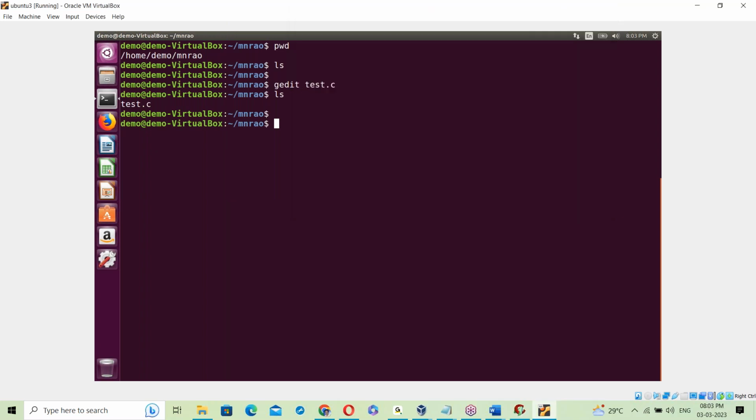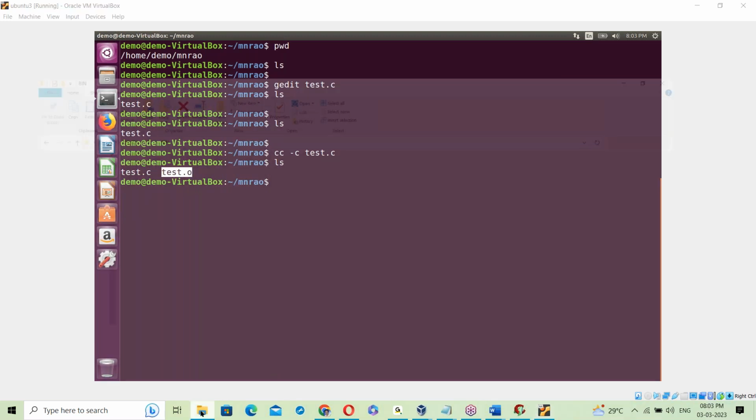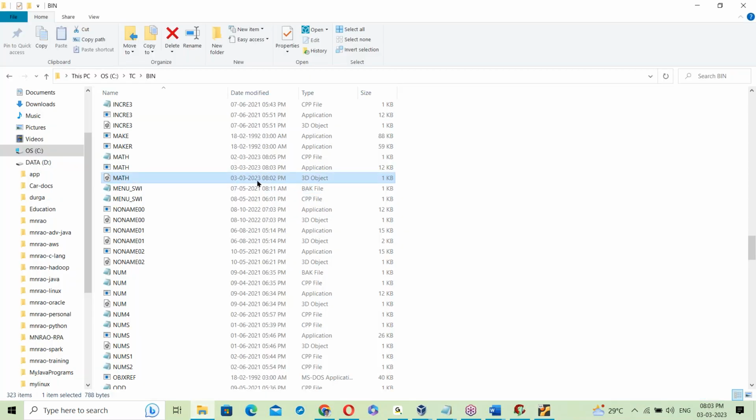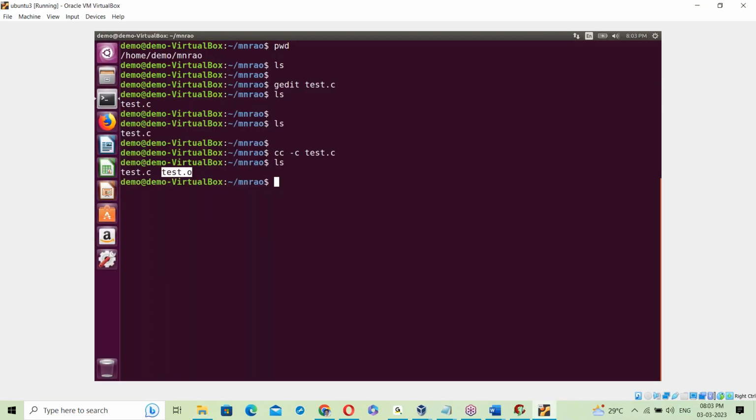But when it comes to Linux, you have to do everything manually. Manual compilation. How to compile? cc means C language compiler. Hyphen c means the compile-only option. test.c compiled, no error. A test.o file is generated, right? What is this .o file? It's an object file, the same as on Windows, where math.obj is created. Windows OS also creates an object file, and here also an object file is created.